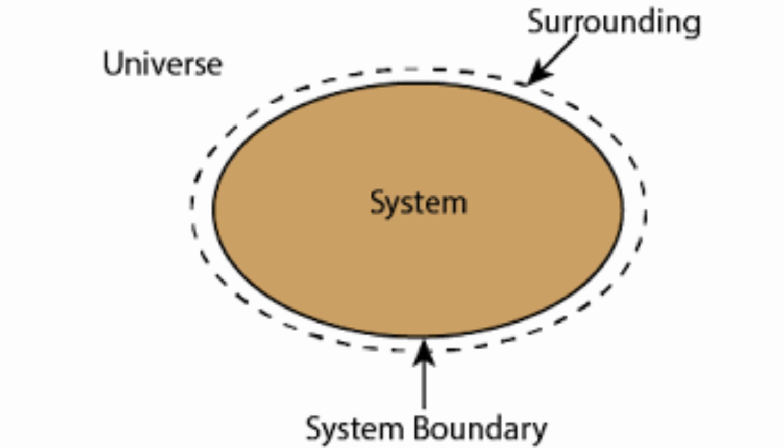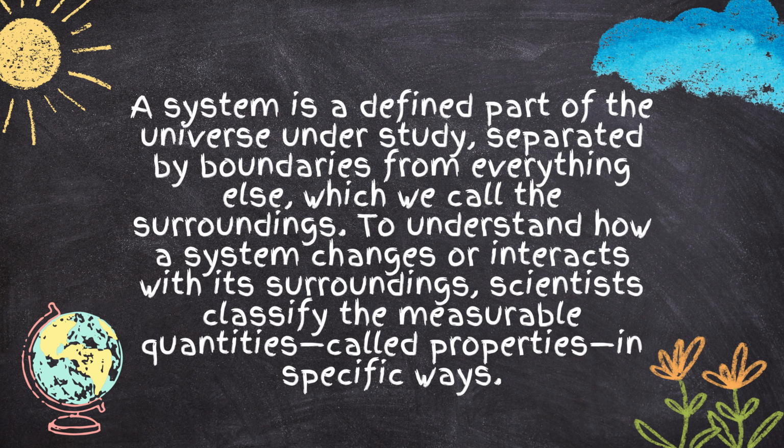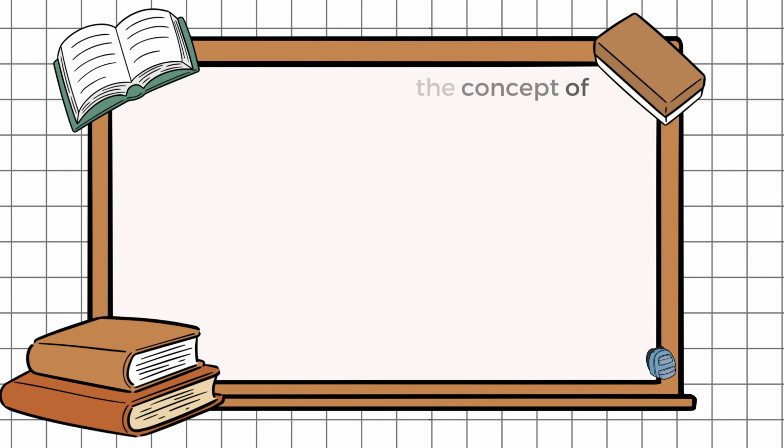Let's begin by considering what we mean when we talk about a system in thermodynamics. A system is a defined part of the universe under study, separated by boundaries from everything else, which we call the surroundings. To understand how a system changes or interacts with its surroundings, scientists classify the measurable quantities, called properties, in specific ways. First, let's explore the concept of state functions.